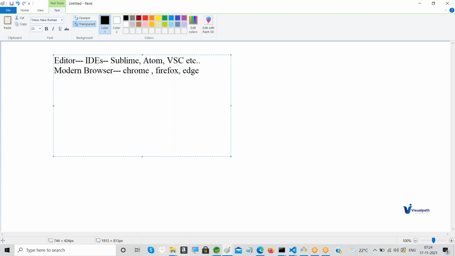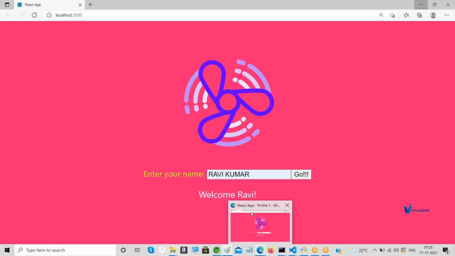I don't recommend you have Internet Explorer versions, because some errors might be there. If you want to go with a Microsoft browser, you can use Microsoft Edge. This is the symbol for that.